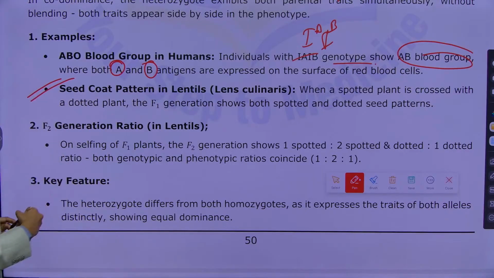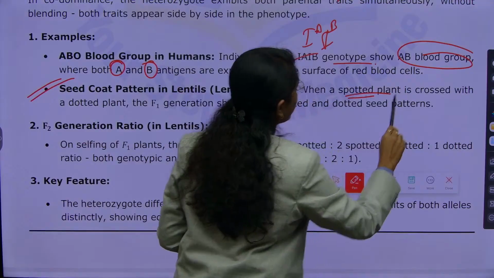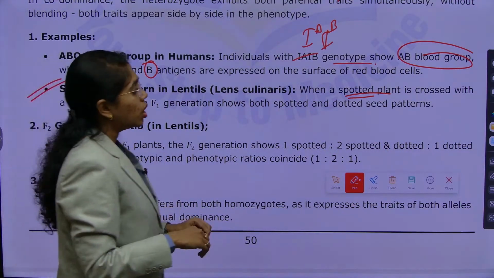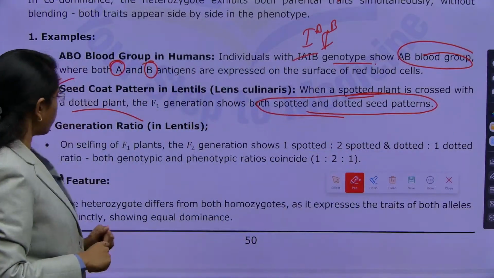And here you see seed coat pattern in lentils. When a spotted plant is crossed with a dotted plant, the F1 generation will show both spotted and dotted seed patterns. This is one more example of codominance.